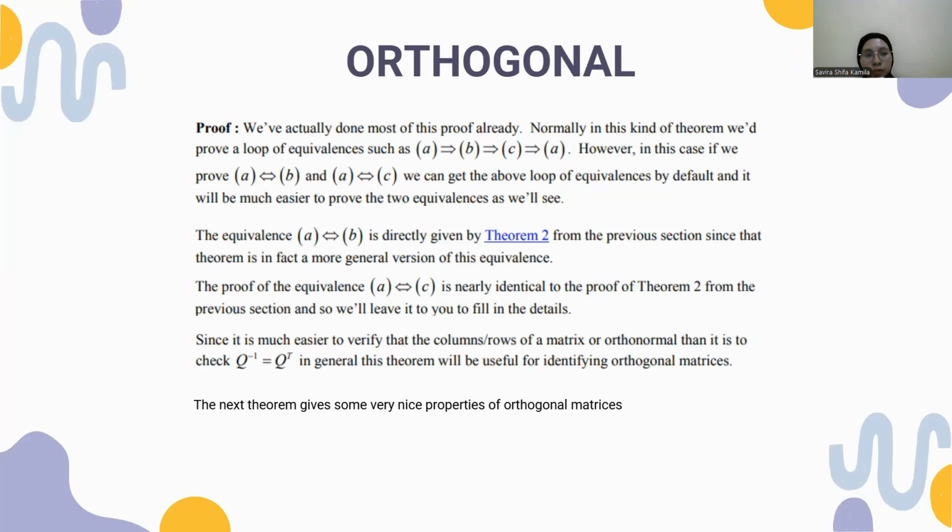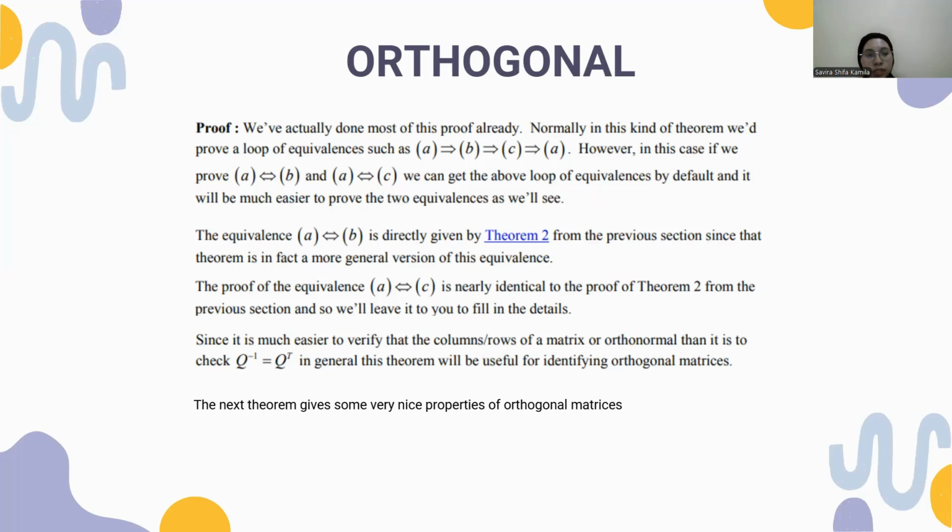The equivalence A implies B is directly given by theorem 2 from the previous section, since that theorem is in fact a more general version of this equivalence. The proof of the equivalence A implies C is nearly identical to the proof of theorem 2 from the previous section, and so we'll leave it to you to fill in the details.